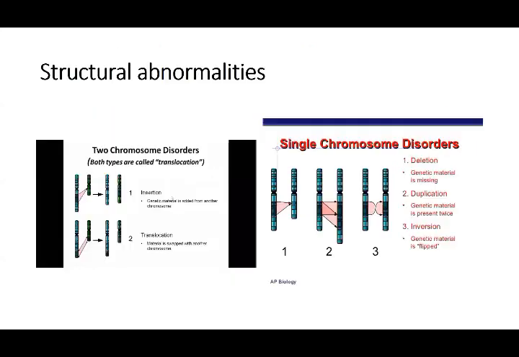Let me show you these pictures. You see this. This is a translocation, that is, material is swapped with the other chromosome. The change in the chromosome is there. If you see this, a deletion, genetic material is missing. It shifts over to this other chromosome. Single chromosome disorder: duplication can occur. Genetic material is present twice. If you can see with the arrow, it has been changed. The inversion, the structure is changing. The place of genetic material is flipped from one place to the other. The arrangement is changed. So this all is single chromosome disorders that can occur.